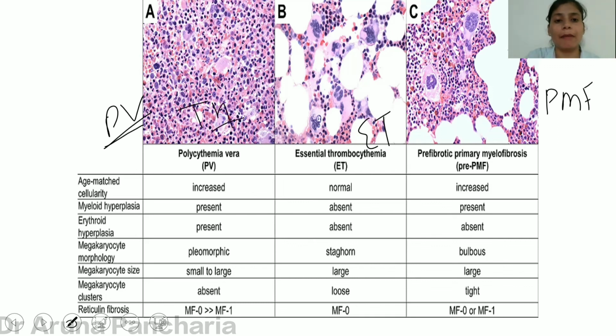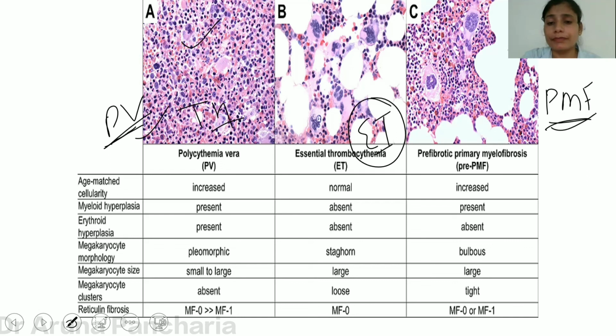All three myeloid cell series are going to increase. In the PMF, bone marrow cellularity is in between polycythemia vera and ET. And ET has decreased cellularity, not exactly decreased, but when compared with polycythemia vera and PMF, the bone marrow cellularity is decreased.